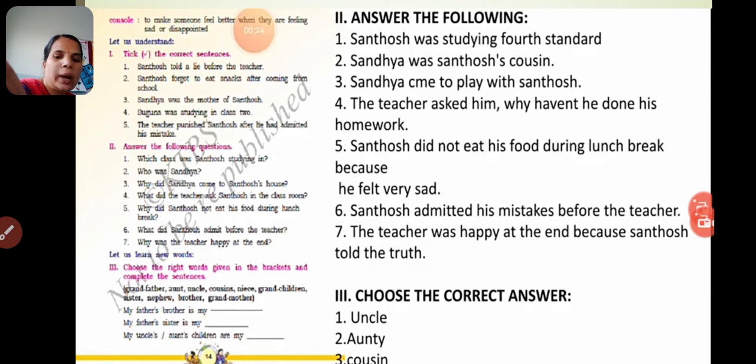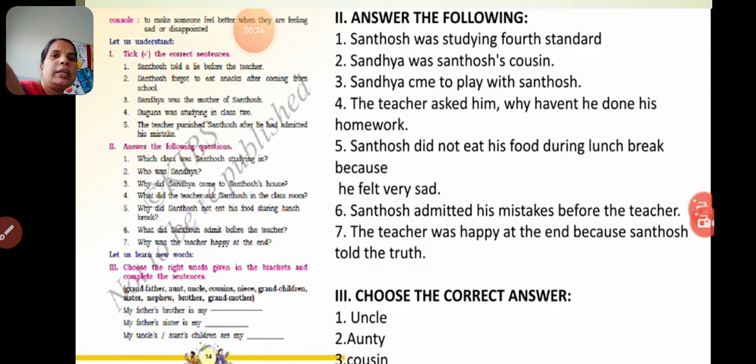Third one. Why did Sandhya come to Santosh's house? Sandhya came, it is children. A is missing there. C-A-M-E, came to play with Santosh.